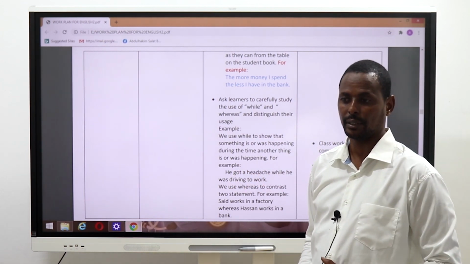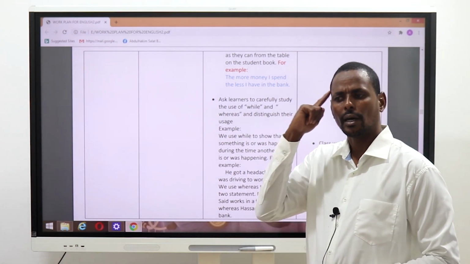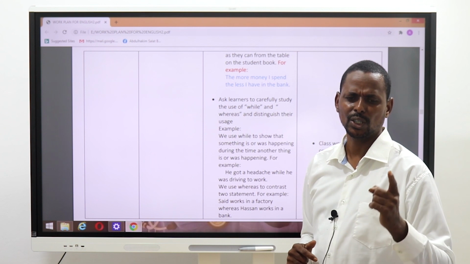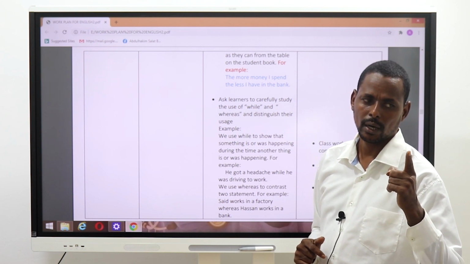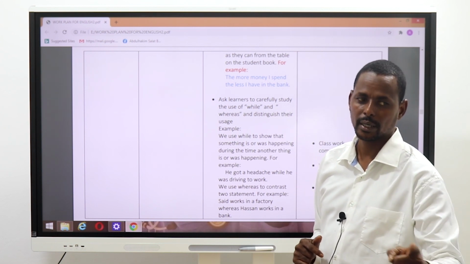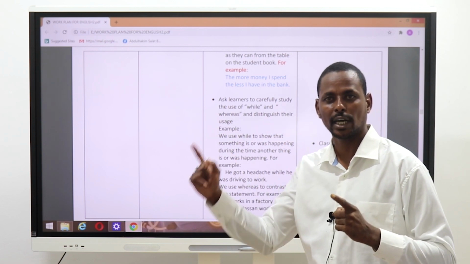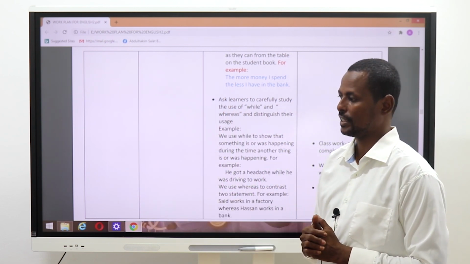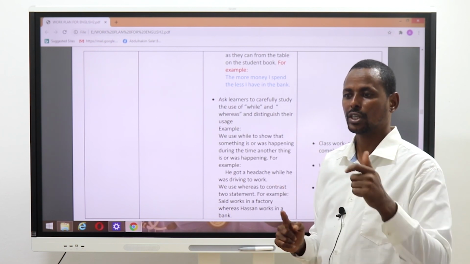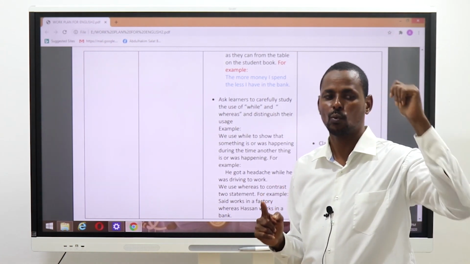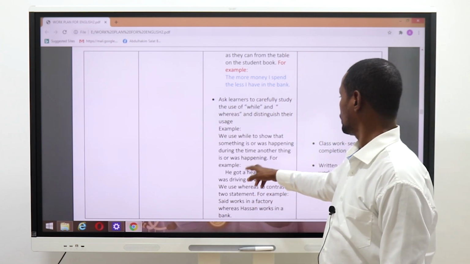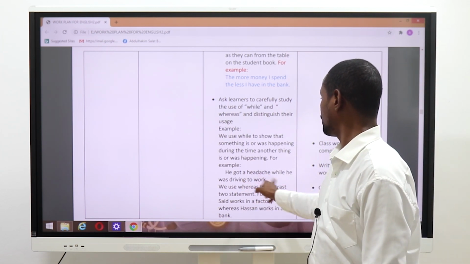Going, happening. A headache was also happening. So he was going to work and at the same time developing a headache. Something is or was happening while another thing was happening. He got a headache while he was driving to work.